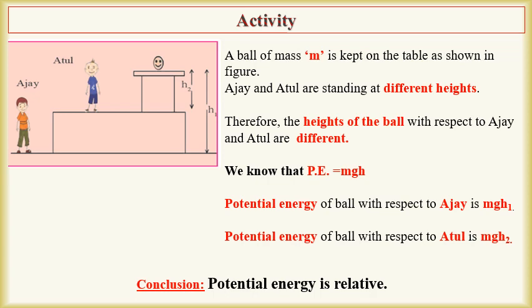Height of the ball with respect to Ajay is h1 and height of the ball with respect to Atul is h2. Therefore, potential energy of ball with respect to Ajay is mgh1 and potential energy of ball with respect to Atul is mgh2. From this activity, we conclude that potential energy is relative.